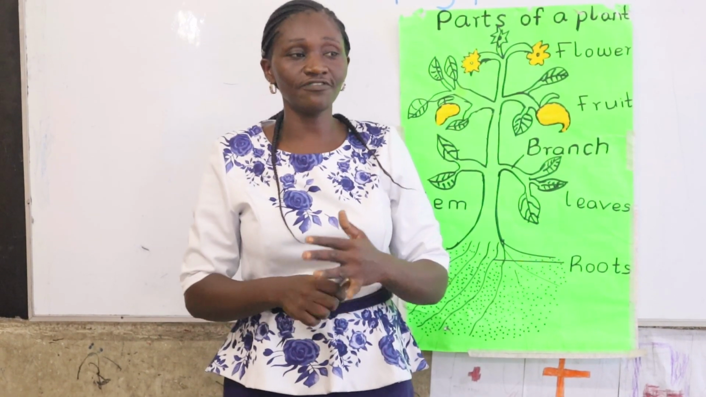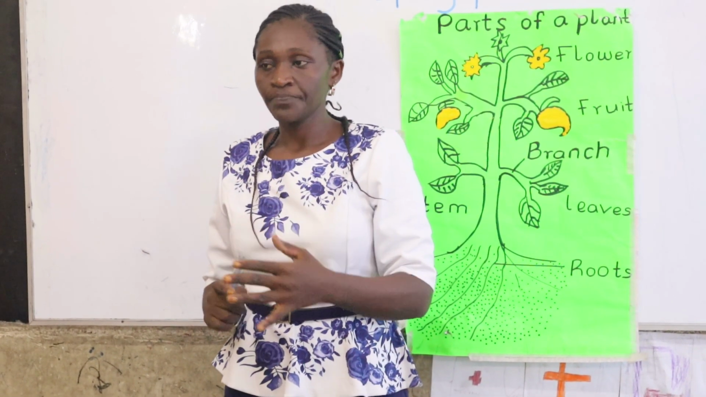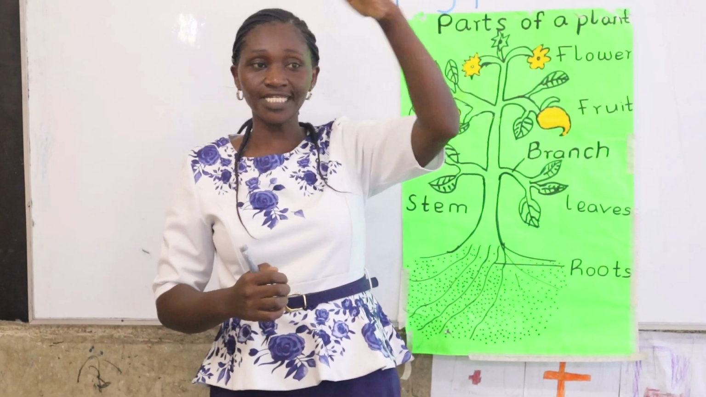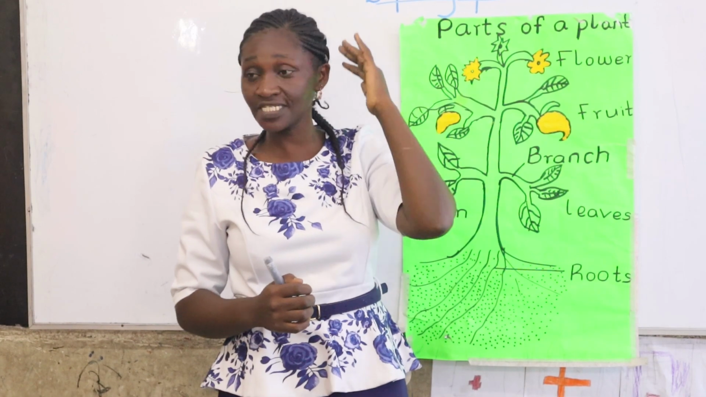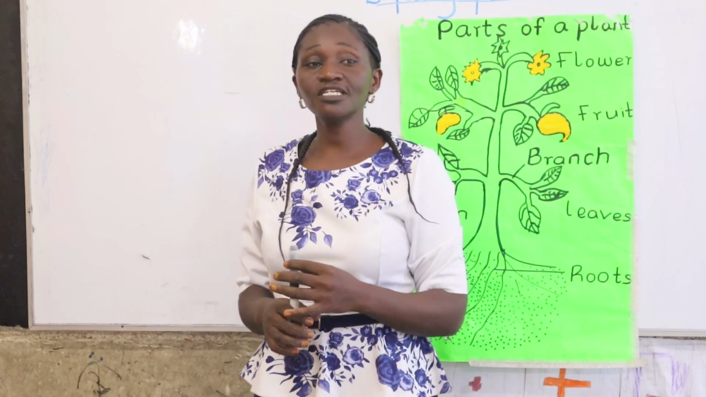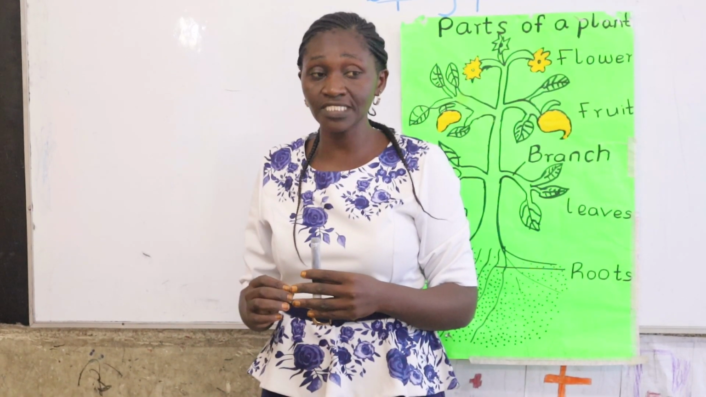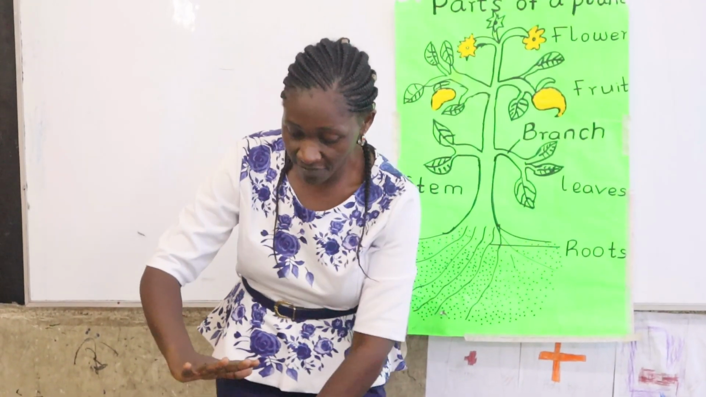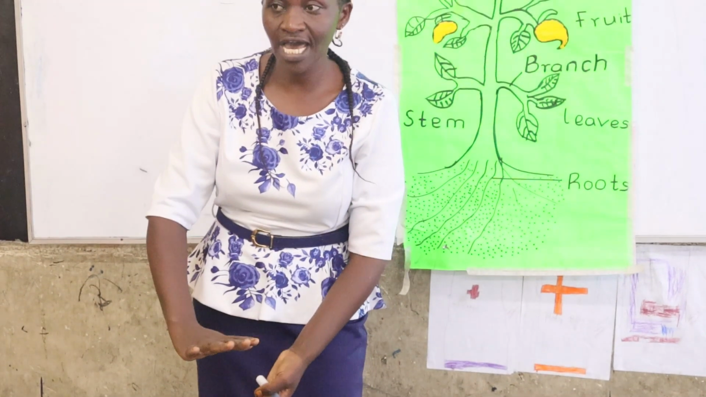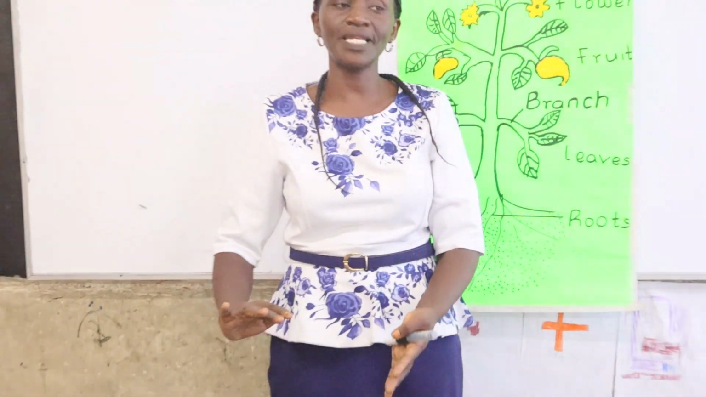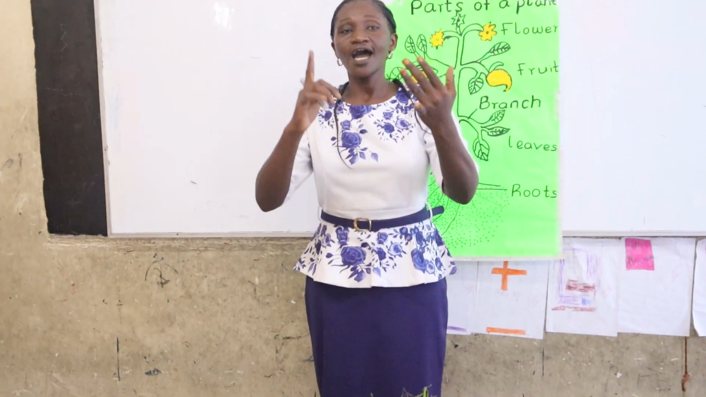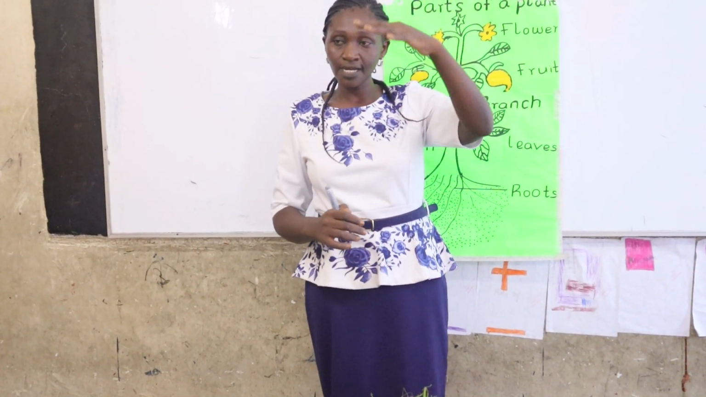Let me tell you the difference between big and small. The big plant grows taller and taller until it covers my head. What about the smaller plants? The small plants, they just grow up to here, from the table up to here. Those are small plants. Say small plants. And big plants like the avocado plants, they are big.